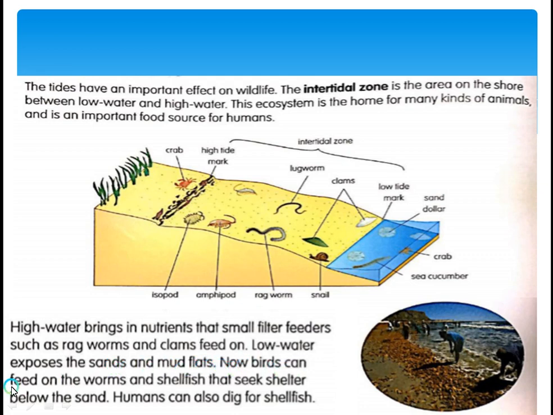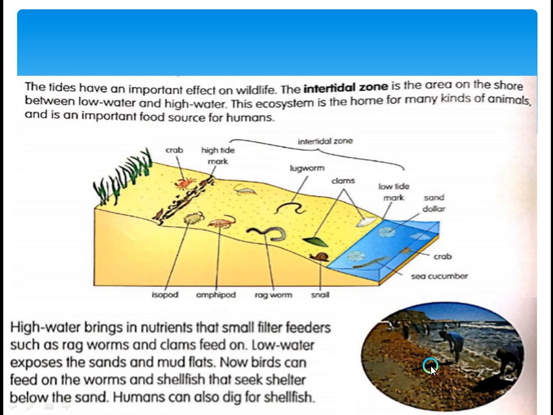Now, birds can feed on the worms and shellfish that seek shelter below the sand. You can see this. This is the low tide. So anything that is exposed here, birds can feed on. And humans can also dig for shellfish. You can see them here.